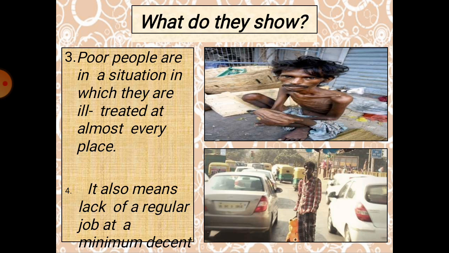Then illiteracy. They do not have proper educational facilities, because of which they do not go for higher earning jobs. The next thing is poor health condition and malnutrition.